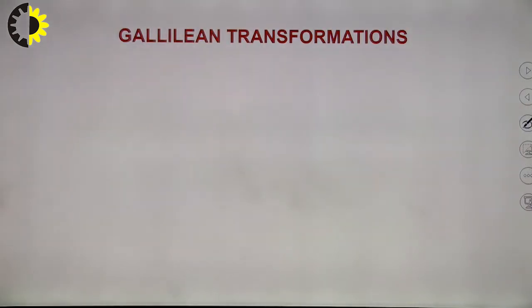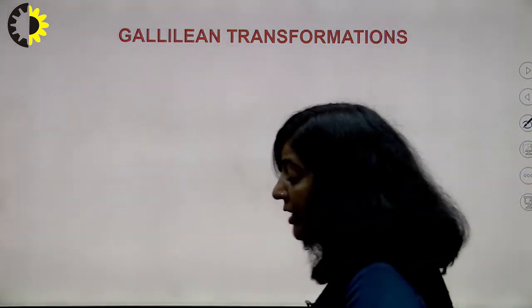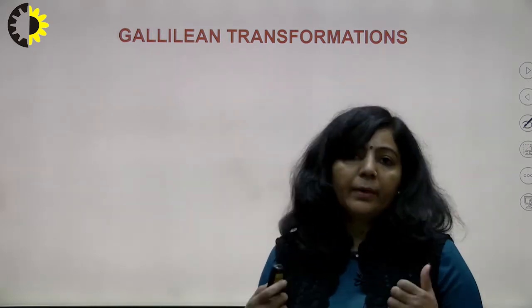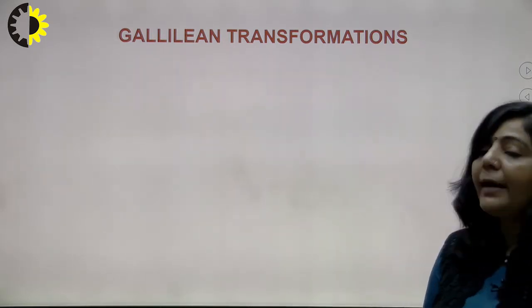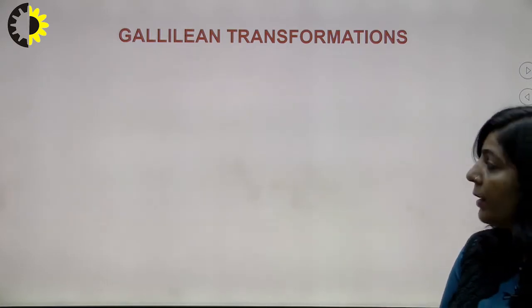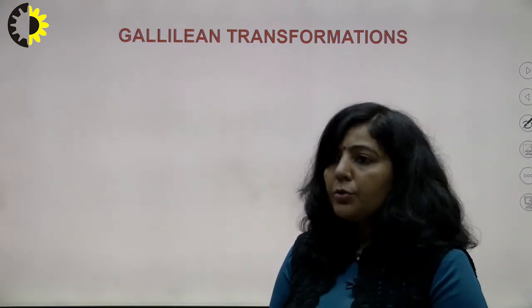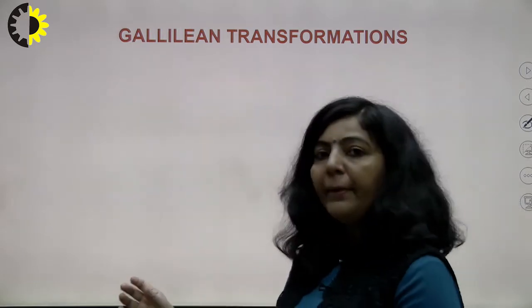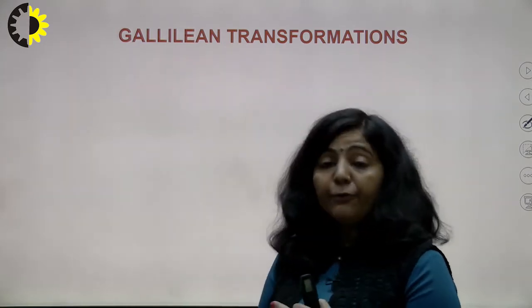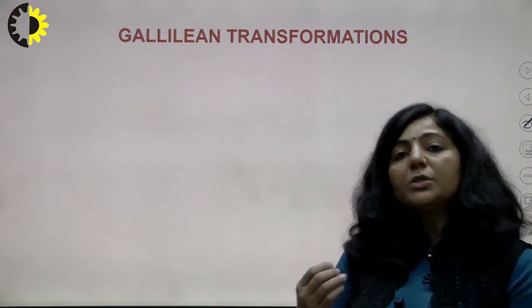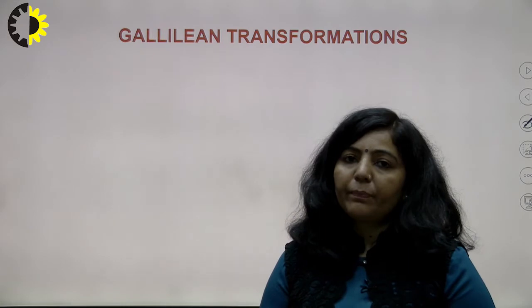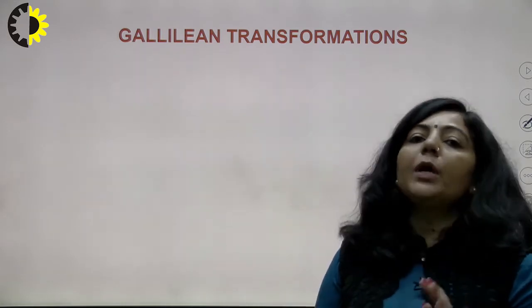Now the next topic is Galilean transformation equations. So first we will try to understand the meaning of Galilean transformations or Galilean transformation equations. So what you have now is two inertial frames. One frame is your stationary frame or rest frame, and the other frame is moving with a constant uniform velocity with respect to the rest frame. What I am saying is, you have two inertial frames.